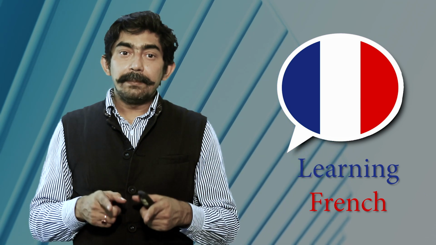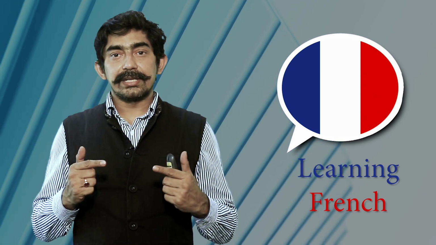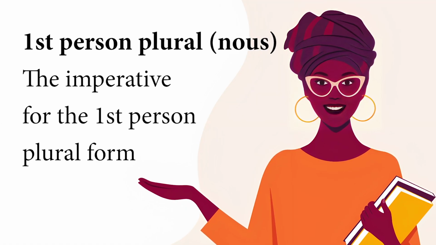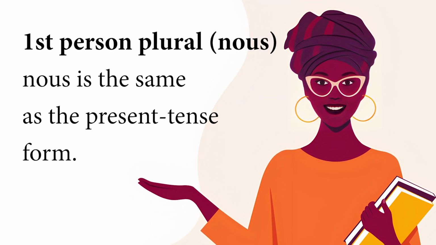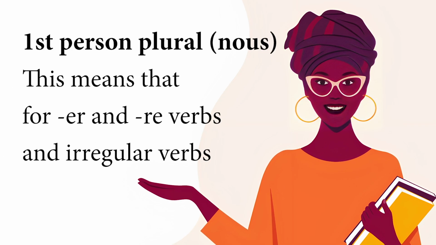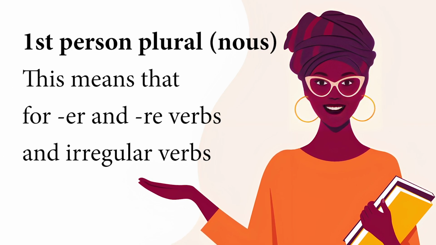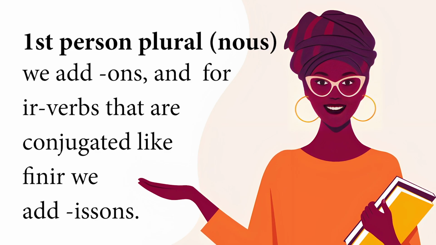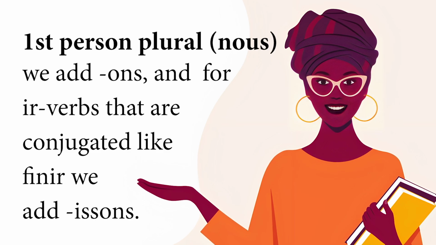So, now coming to the second form of the conjugation of imperative, the imperative for the first person plural form, nous is the same as the present tense form. This means that for the ER and RE verbs and the irregular verbs, we add ONS. And for IR verbs, they are conjugated like finir, we add ISSONS. The subject pronoun nous is omitted.